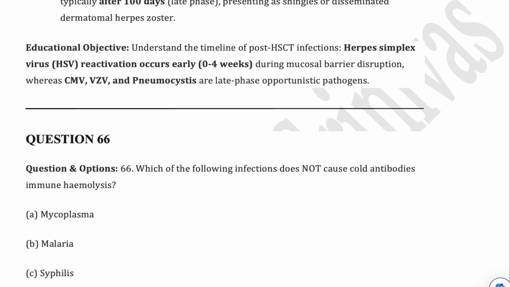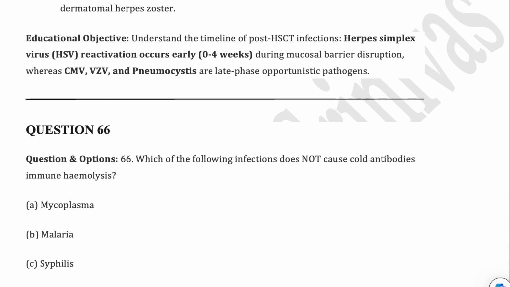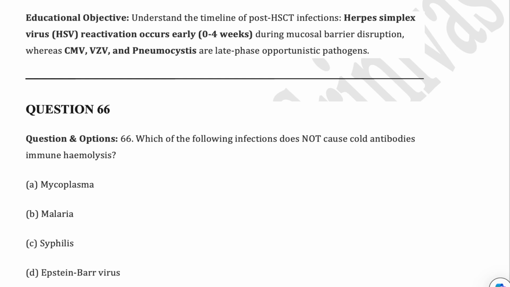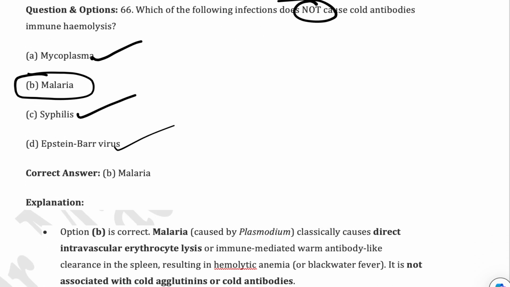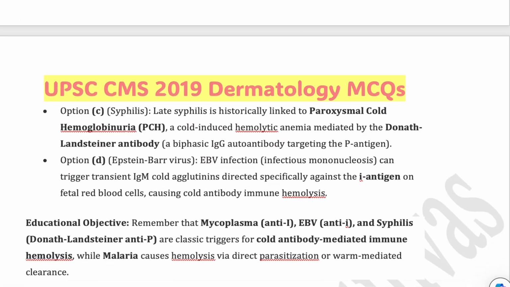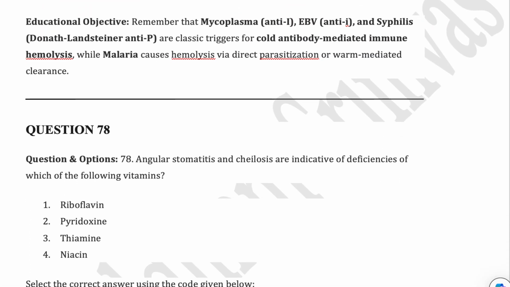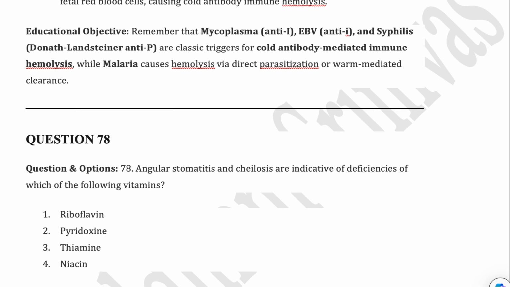Next one is, which of the following infections does not cause cold antibodies in immune hemolysis? So yes, malaria is not going to produce cold antibody immunohemolysis, whereas mycoplasma, syphilis, Epstein-Barr virus, all of them can be associated.